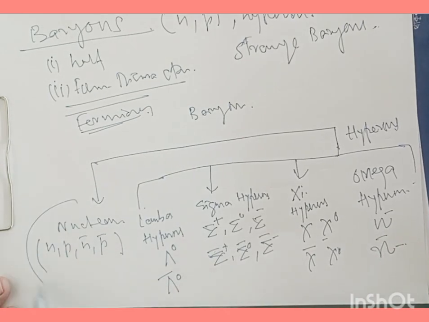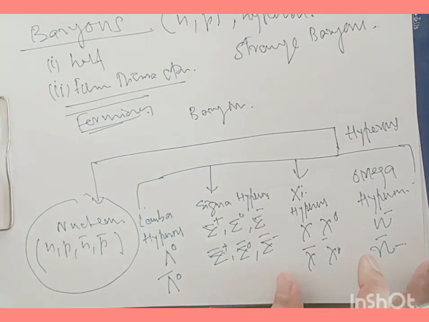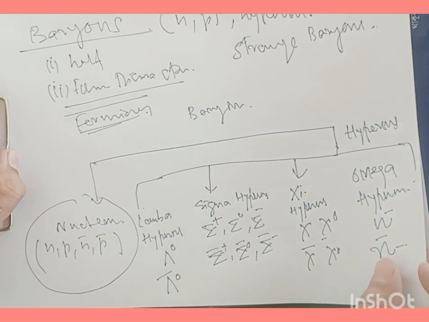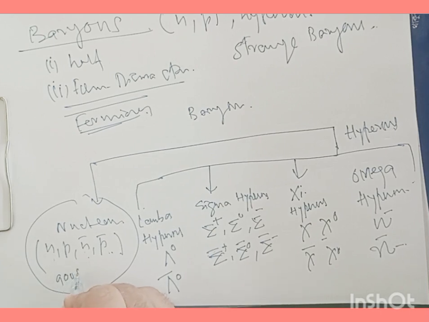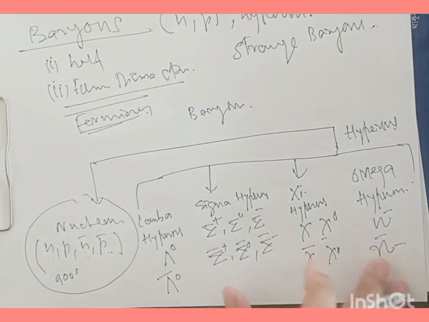Now, talking about these nucleons, they are inside the nucleus. The protons and neutrons inside the nucleus of an atom make up the nucleons, and the antiparticles of the proton and neutron are written with a bar on top. These protons and neutrons are basically stable inside the nucleus. However, a free neutron is unstable, and its mean life is nearly 900 seconds, and it can decay into a proton.